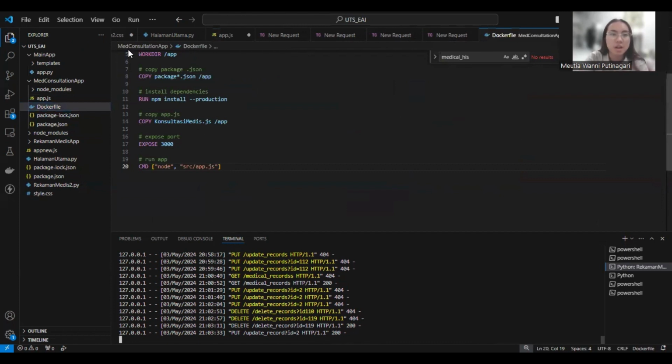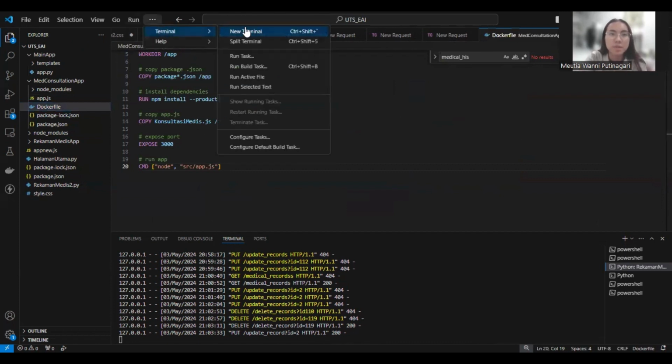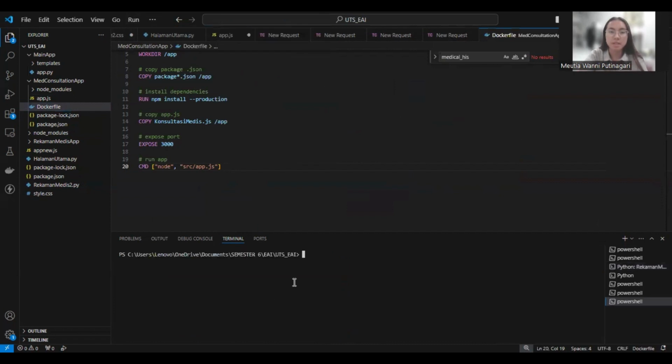In this terminal, I will open a new terminal, and then I will go inside the main Med Consultation app first.